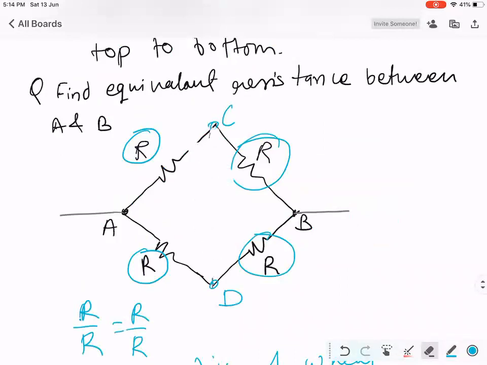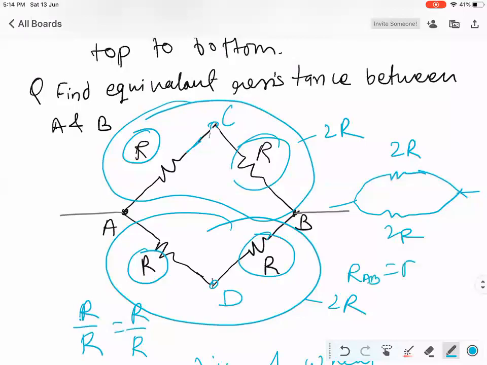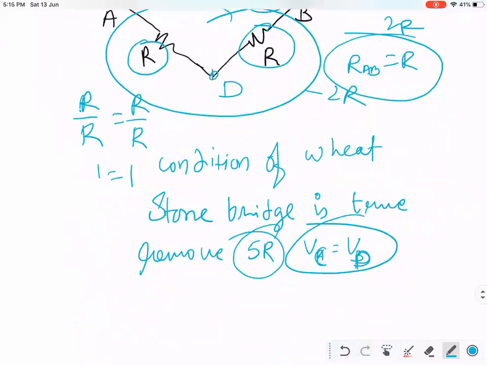So when you remove 5R, the circuit will start looking very easy. R and R become 2R. This will also become 2R. 2R in parallel, equivalent will be R. So equivalent RAB will be R. Understood? Yes, sir. Okay.